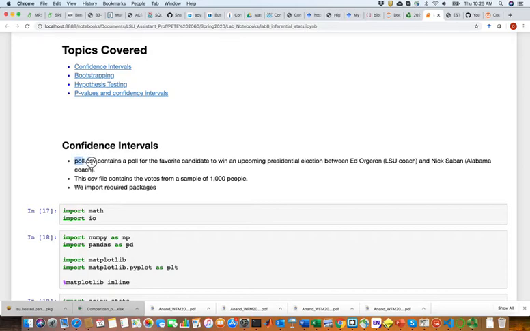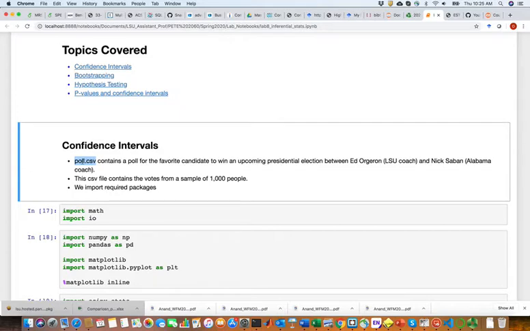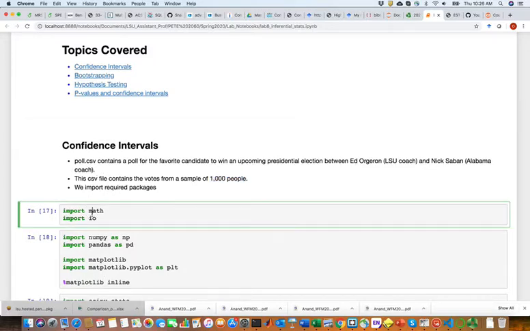So there is a poll.csv file which contains polls which are basically trying to determine who is going to win an election between Ed Orgeron, the LSU coach, and Nick Saban, the Alabama coach. It's all hypothetical. It contains a vote of 1,000 people, and you're going to see what's exactly in the file from this code. So we start out importing the required packages.